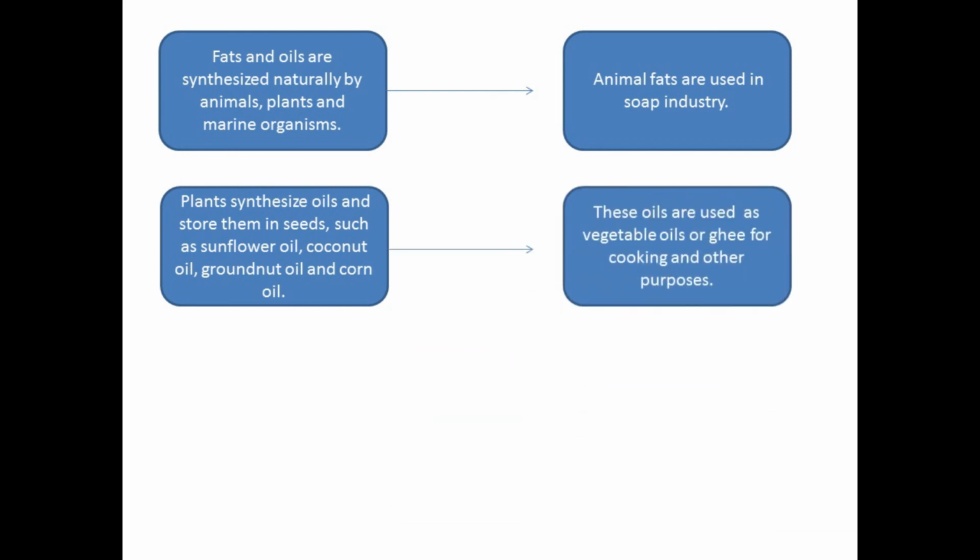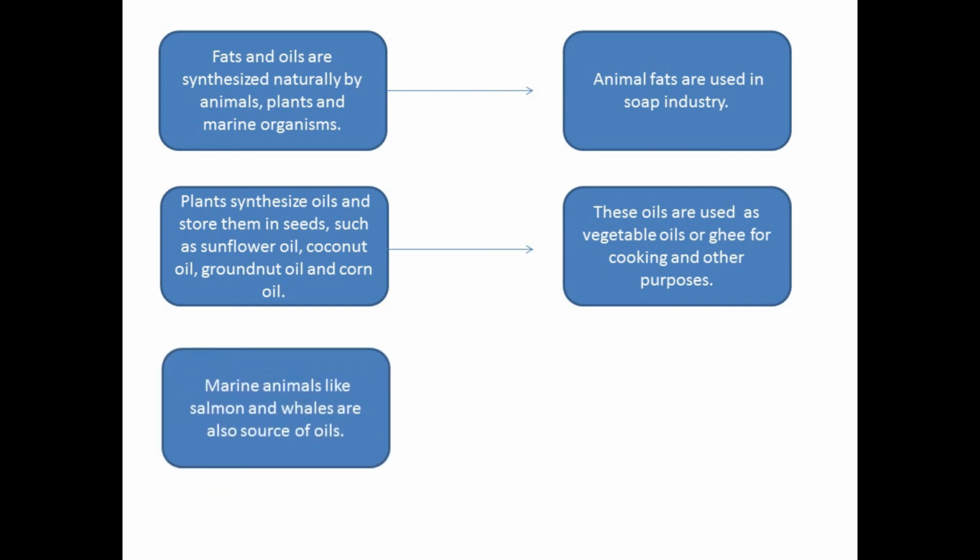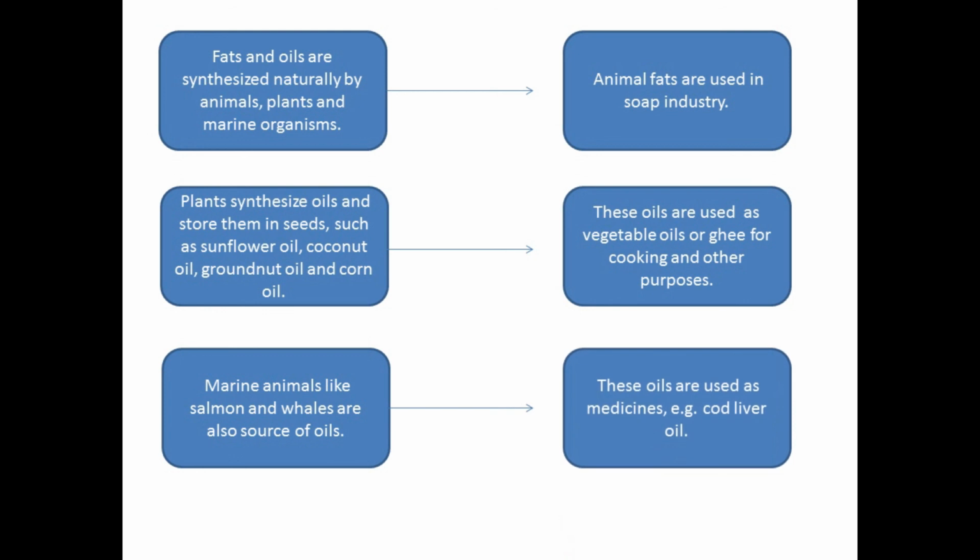These oils are used as vegetable oil or ghee for cooking and other purposes. Marine animals like salmon and whales are also sources of oils. These oils are used as medicine, for example, cod liver oil. So this oil is obtained from the liver of fish.